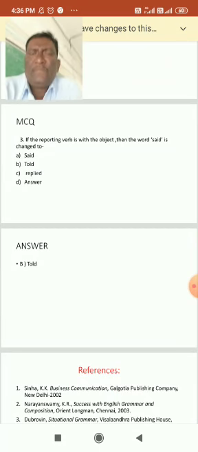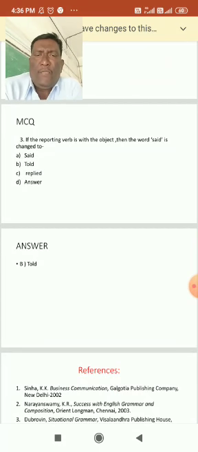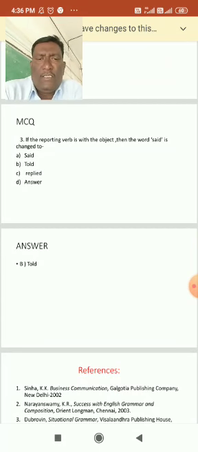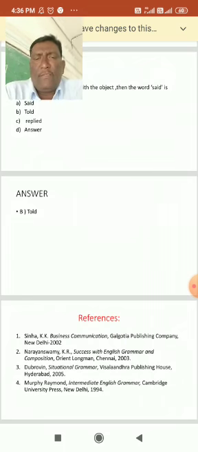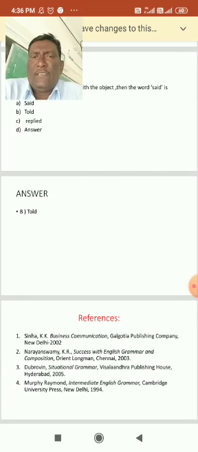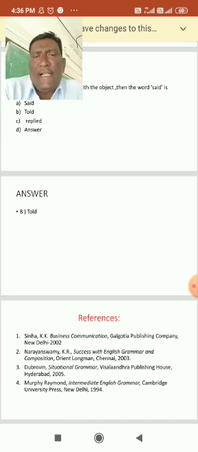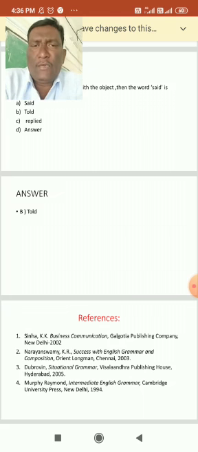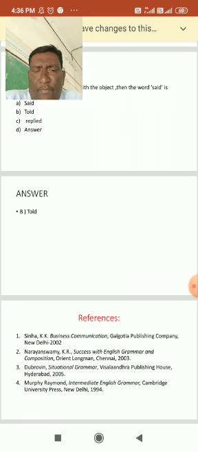Third one: if the reporting verb is with the object, then the word said is changed to, there are four options: said, told, replied, answered. So now the answer is the second one, B, told. So like this, you can make MCQs to identify the real answer, and it will be useful for you to get more and more ideas about a particular chapter.